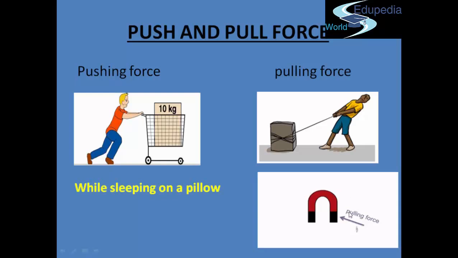On the other hand, just consider a magnet and you have a small paper pin which is kept at close vicinity to the magnet. So what happens is the magnet automatically attracts the paper pin towards itself. So this is an example of a pulling force, wherein the magnet is pulling the paper clip towards itself.